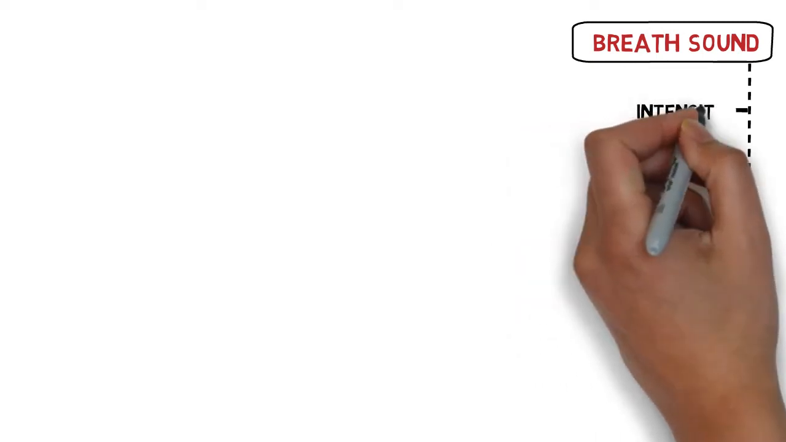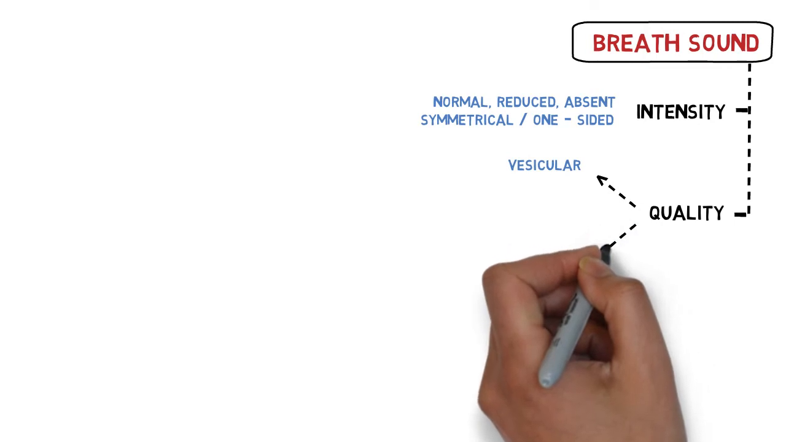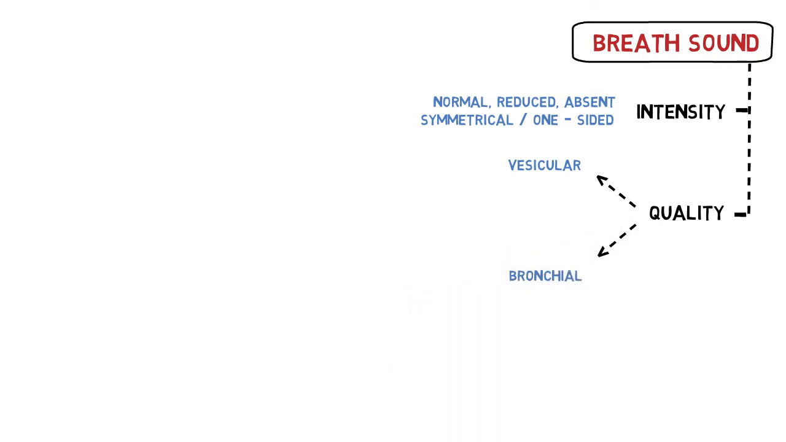For breath sound, we describe them in terms of intensity or quality. In terms of intensity, it is either normal, reduced, or absent. And we compare this for both sides of the chest, so either equal changes or one-sided. This is quite clear. For the second component, we can have either vesicular or bronchial breath sound. It is called vesicular because it is referring to alveolar sacs, which are vesicular-like structures. Bronchial because it is referring to the bronchus.